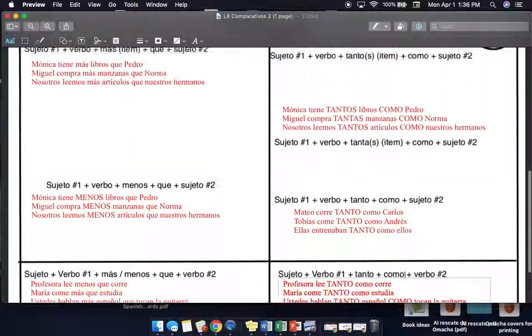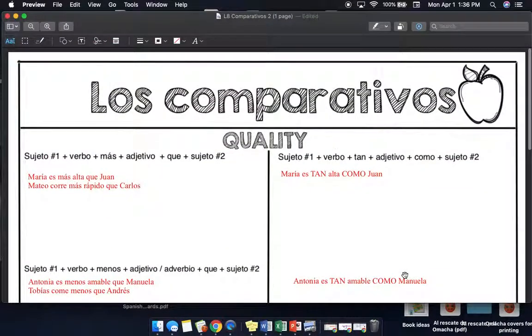Okay, so hopefully this shows you a little bit differently the things that they are describing on pages 281, 282, and 283. If you have any doubts, don't hesitate to contact me and we can work through these. All right, have a wonderful day and let's stay in touch. Our test is coming up and I want to make sure that you're understanding these comparatives. Adios.